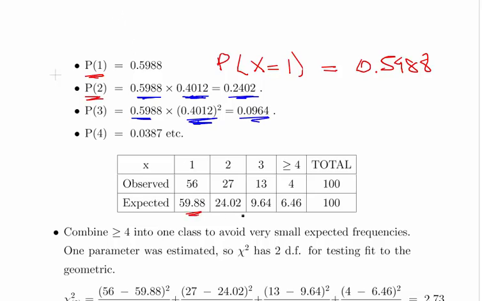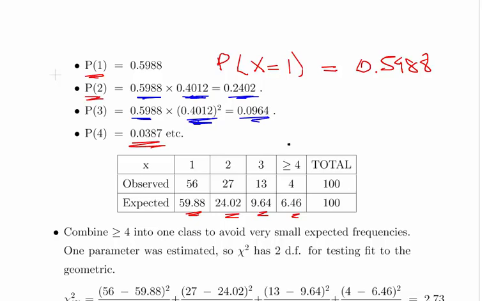You notice that after we get to probability of x equal to 4, we get into very small numbers here, okay? So the probability of x equal to 5 will be tiny. It will be less than 1%. It will be about 1% actually, but essentially too small to worry about.